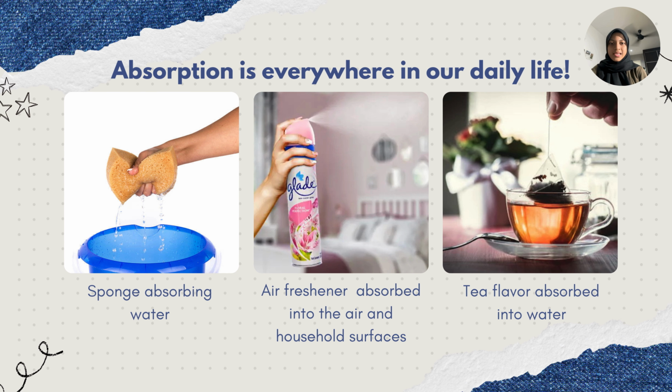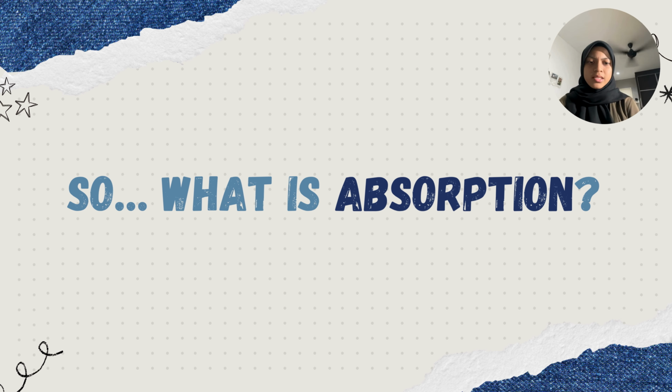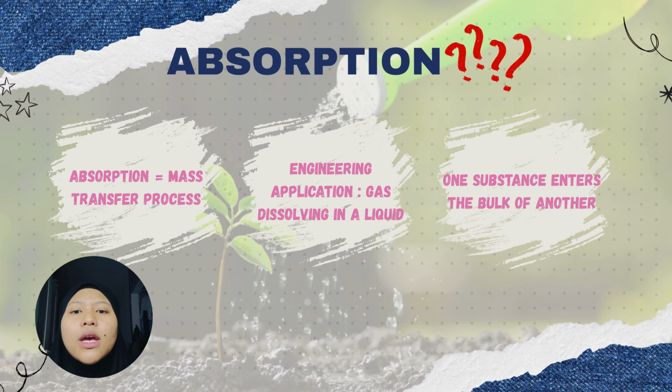For example, like a sponge soaks up water, a freshener spreads scent into the air, and even a tea bag releases its color and flavor into hot water. Absorption is everywhere in our daily life. So, what exactly is absorption? Let's hear the explanation from Fatin.